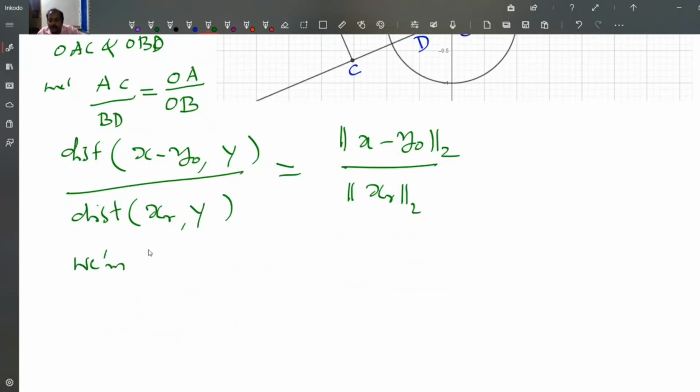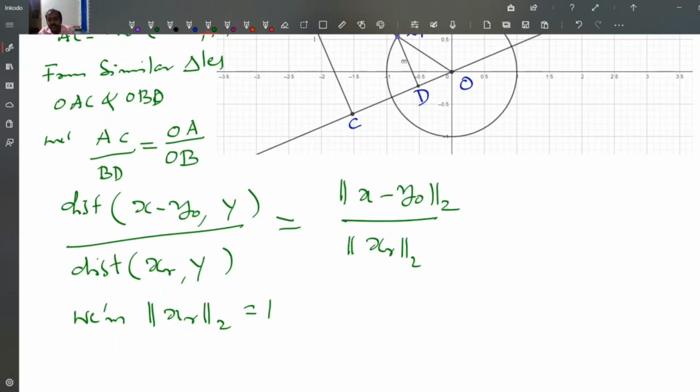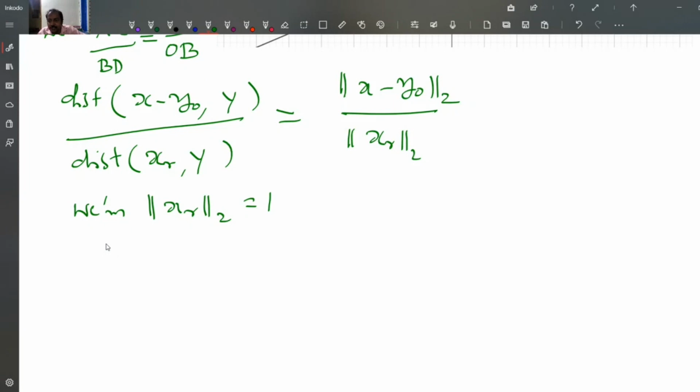We have x_R lies on the unit circle, so the 2-norm of x_R is 1.